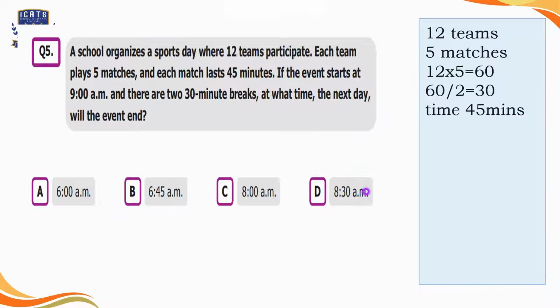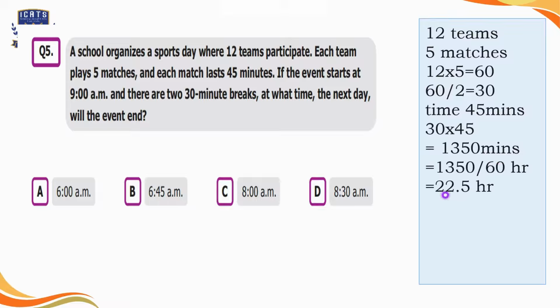As each match is of 45 minutes, we can multiply 30 by 45, that is equal to 1350 minutes. We have to convert minutes into hours. For that purpose, we will divide our answer by 60, which is equal to 22.5 hours. As it was given in the question that there were two 30 minute breaks, it means it's a 1 hour break. And if we add this 1 hour break into 22.5, it will be 23.5 hours.